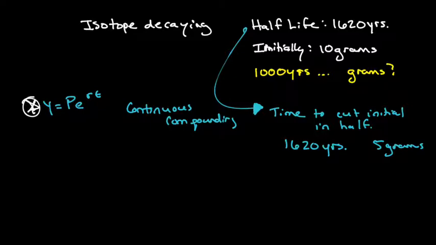Is there anything that I know already about my equation? Yeah, Mitchell. Well, since you know the half-life is 5 grams, you can kind of put that in the equation, put that in for y, and you can just plug in 1,620 years as your time. Yeah, and that's awesome. So you're saying, look, this is really just a t value, and this is really just a y value. So I could really say 5 equals Pe to the r times 1,620. Oh, still a lot of variables.